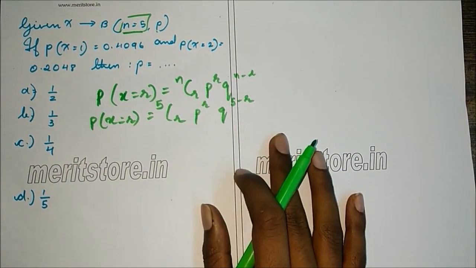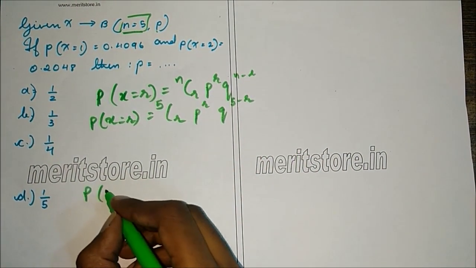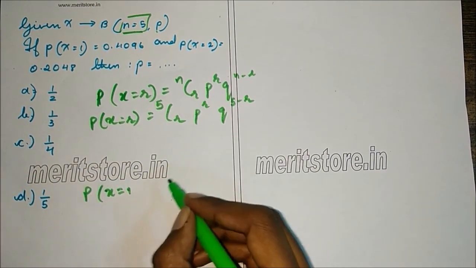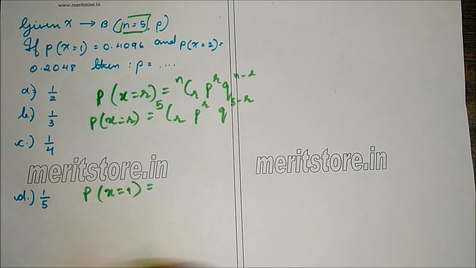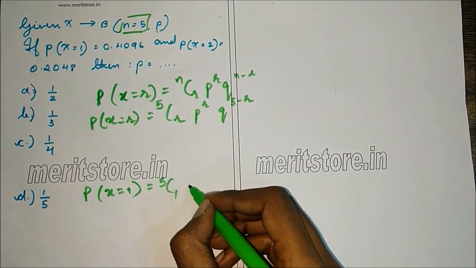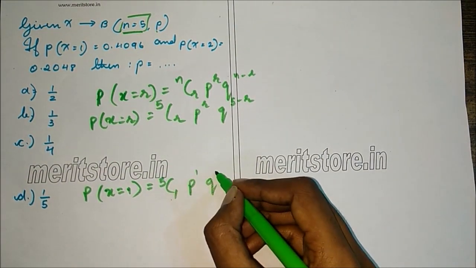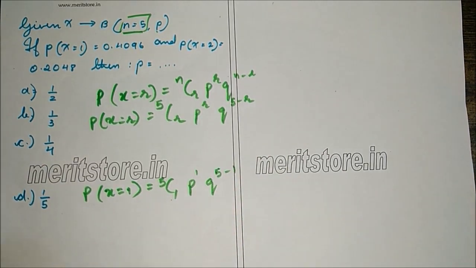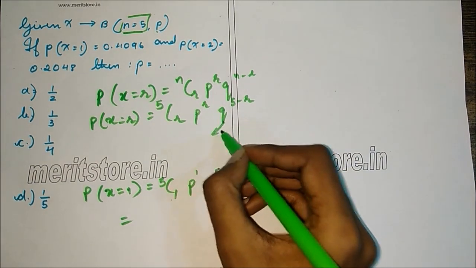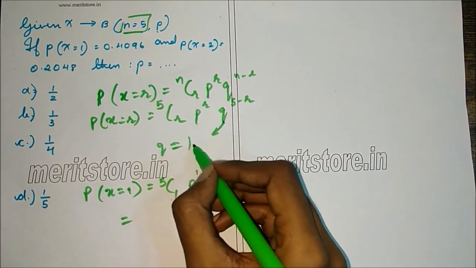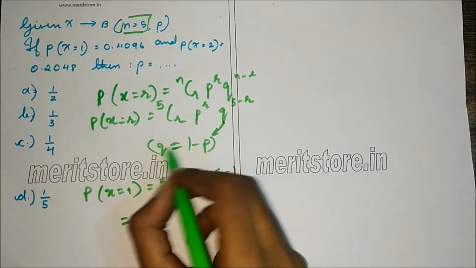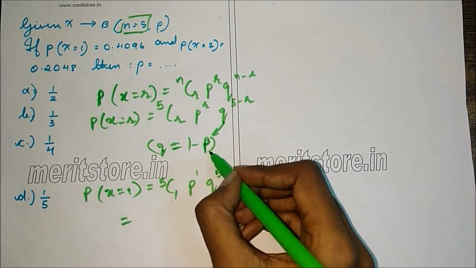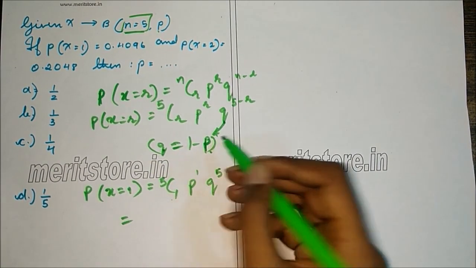So for X equals 1, P of X equals 1 will be 5C1 p raised to 1 q raised to 5 minus 1. But now we know that q is equal to 1 minus p, since the sum of the probabilities is 1. We have to find p, so we'll write everything in terms of p.